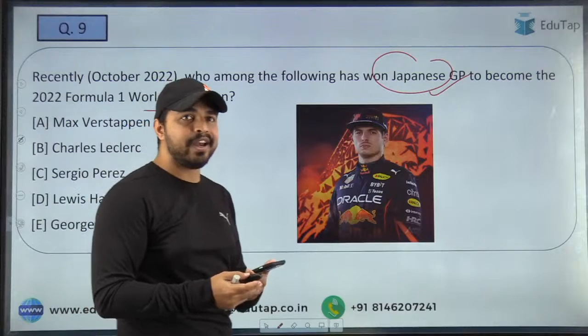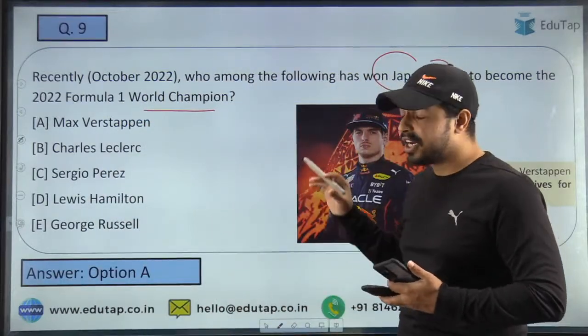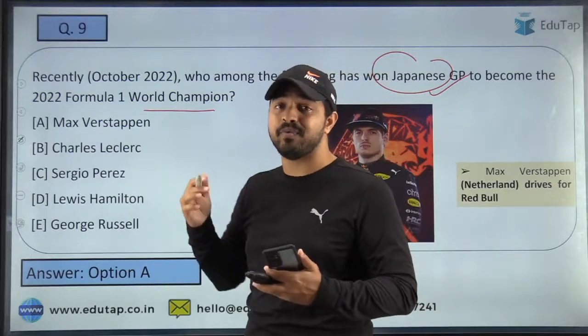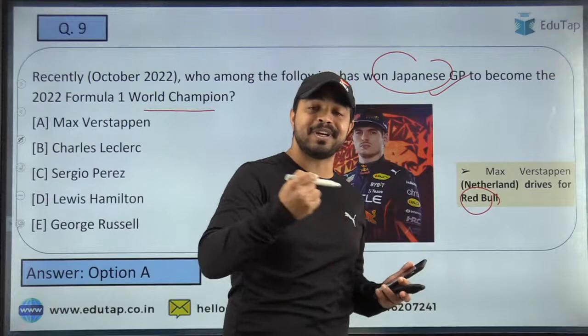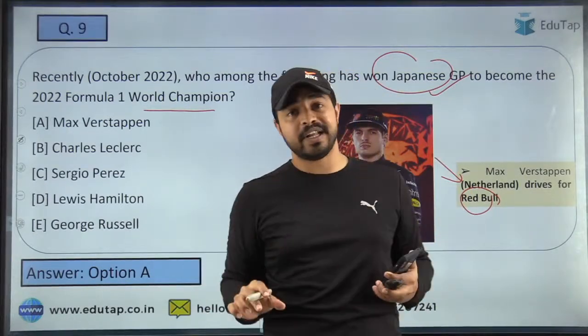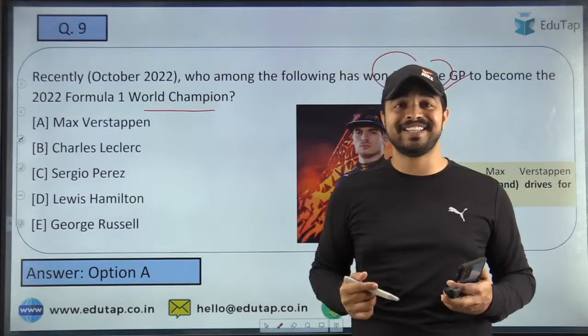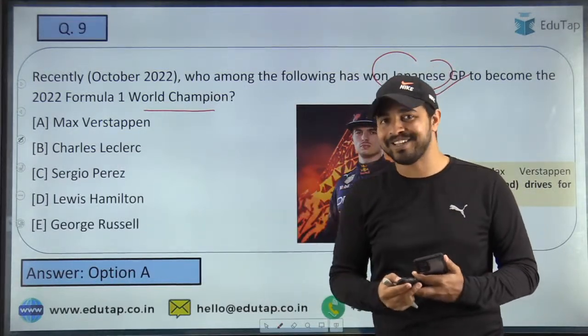And absolutely right guys, it is option A, that is Max Verstappen, who has won this particular race. Now from which team does he basically represent? It is basically Red Bull. And which country does this person belong to? He is from Netherlands. So these are some additional details on which a question can come in the exam. So you must be well prepared for such kind of details to answer the question in the exam.